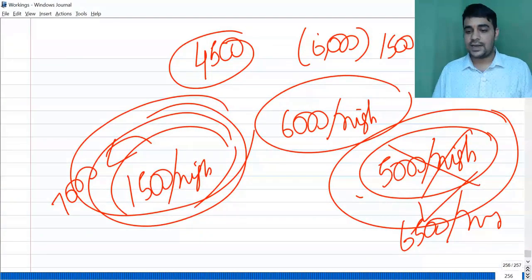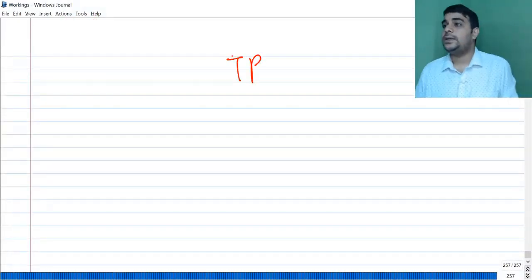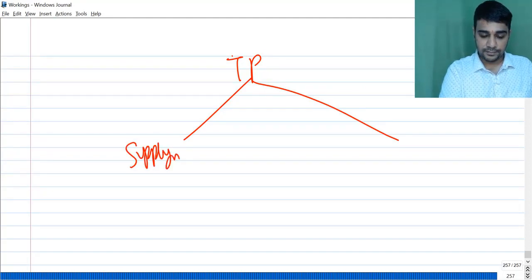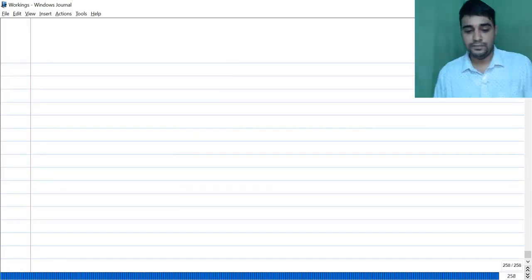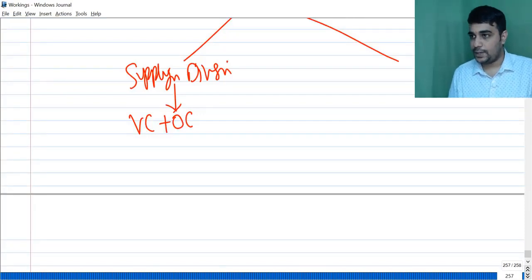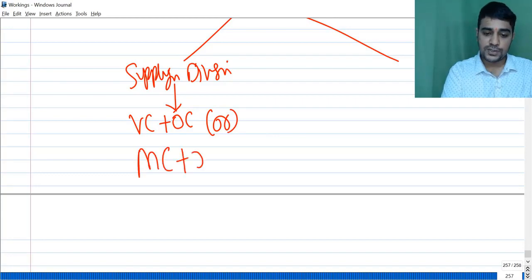Let's first understand how do I fix a transfer price. So this is on the TP range. First is on the basis of the supplying division. Supplying division price is variable cost plus opportunity cost. Variable cost plus opportunity cost. I'll give you time to write this, listen for some time. You may have to write this, but I'll give you time for this. Or marginal cost plus opportunity cost.